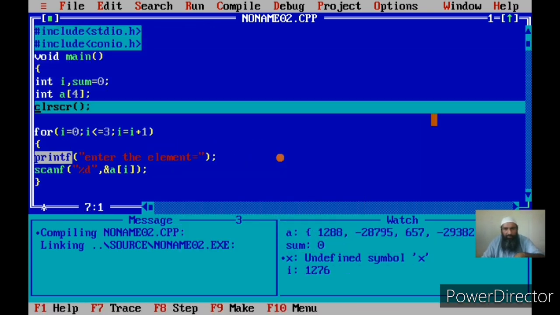Now I'm running the program. If you see now, sum is initialized to 0, so the junk value won't be added to the first element now, and otherwise it would have led to errors. And I have seen most of the students don't initialize their variables, and then junk values are used in the expressions, and they get incorrect answers.